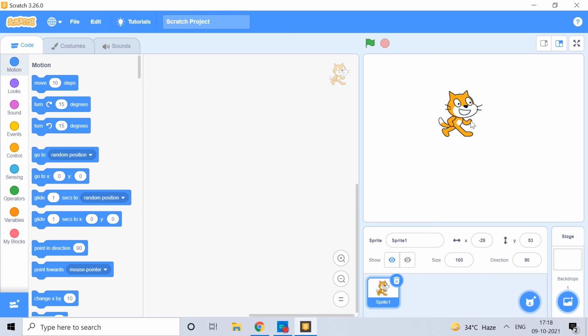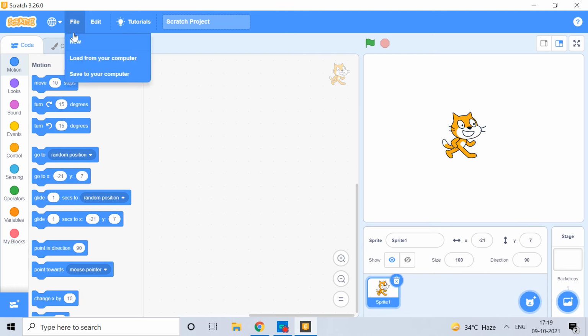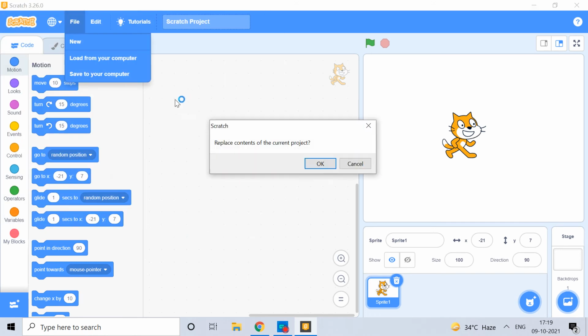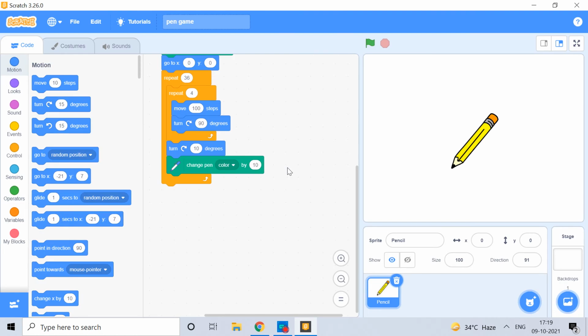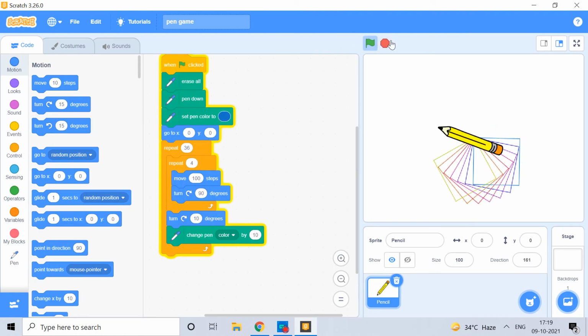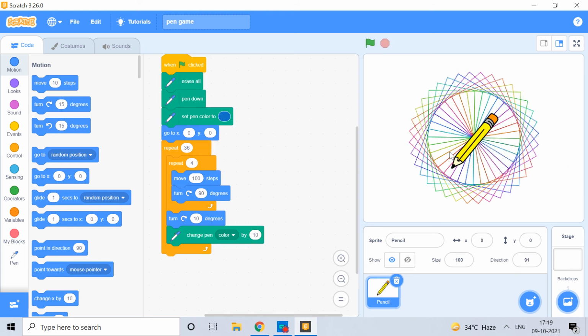First of all, what we are going to create is a moving pencil. Okay, so we are going to create a moving pencil. I have already made the file, and I have already created and tested it, so I know that program.